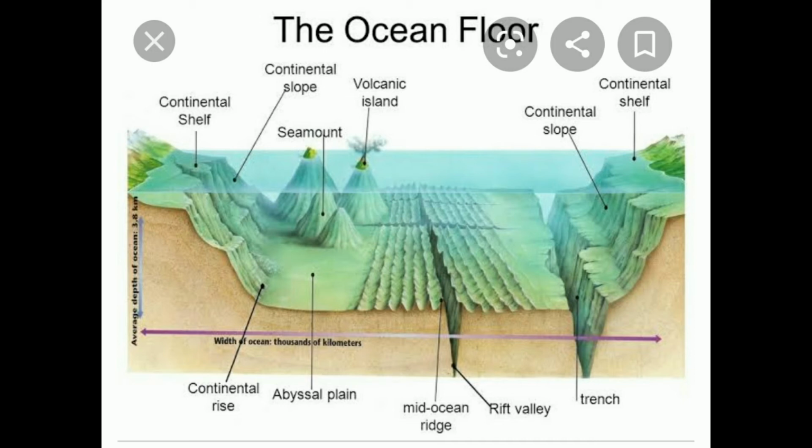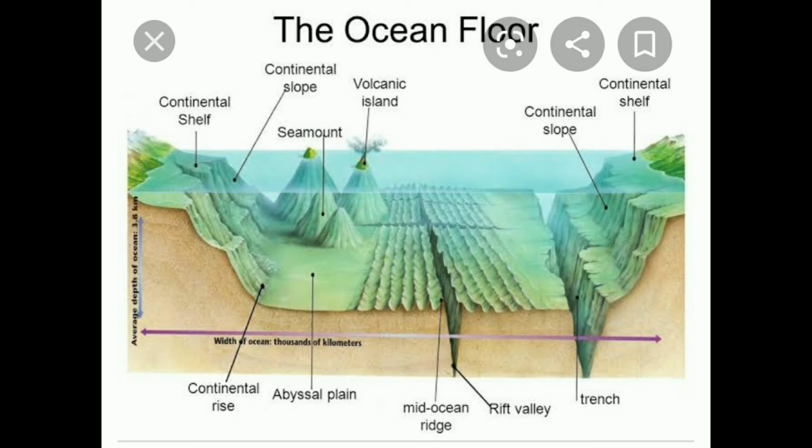Then the continental slope starts. You can see in the picture, the deep slope part is called as continental slope. And next, you can see down, abyssal plain. That abyssal plain is only called the deep sea plain. We know that plain surface will be there on the earth in the normal landforms, which is very favorable for agriculture and all. But here, these are the very deep sea plains. Those are very flat and smooth surface of the oceans. Those are only called as abyssal plains.